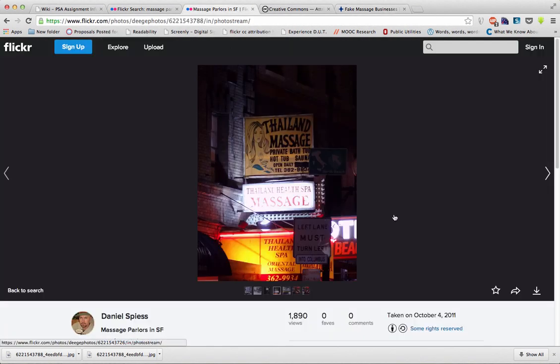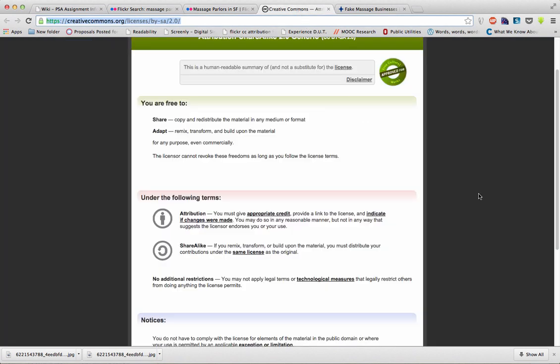One thing I need to check before I use this image is down on the bottom, where you'll see it says some rights reserved, no rights reserved, or all rights reserved, depending on the image. I'm going to click that and learn about what those rights are. With this image, I'm allowed to share it. I can make copies, and I can give it to other people. I'm allowed to adapt it, so I can change it, including for commercial purposes. Some of these will not allow commercial purposes, which is fine for a class assignment.